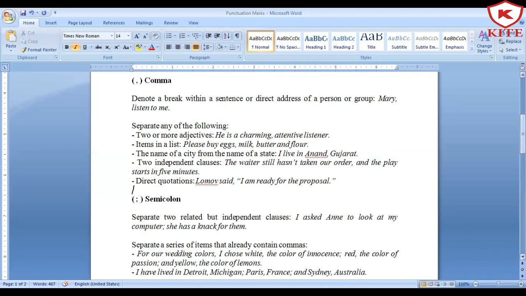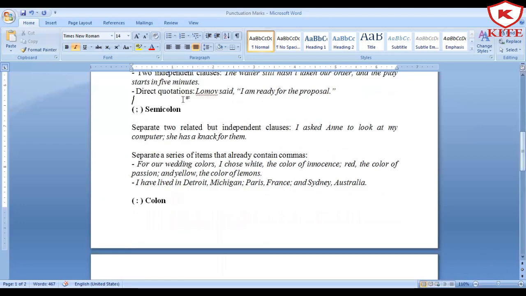Moving ahead, see, semicolon. Students usually get confused with the work of semicolon, how and where it is used. It's very simple. You need to have a very strong knowledge of clauses if you want to learn semicolons and other kinds of punctuation marks also. Here you can see that there are two independent clauses given to you. That are, let's say, two sentences that are given to us.